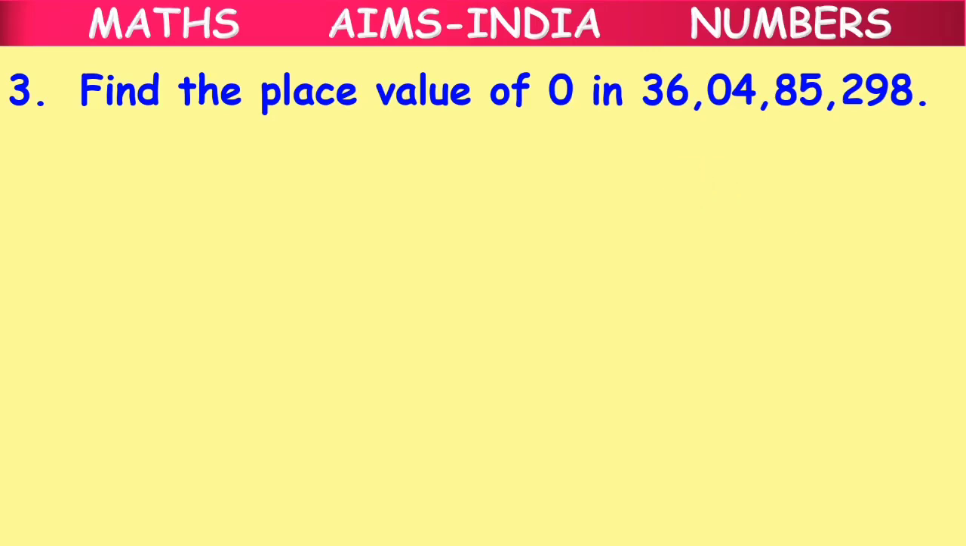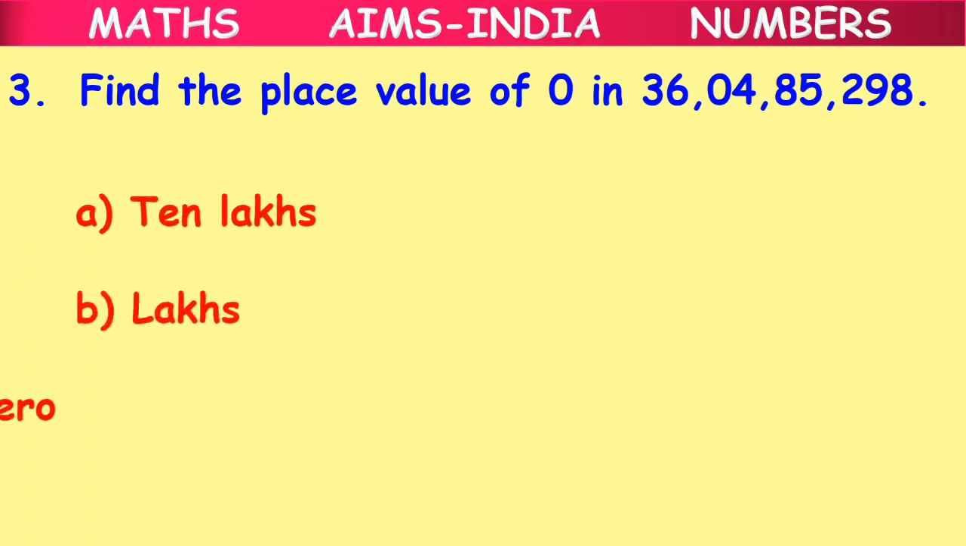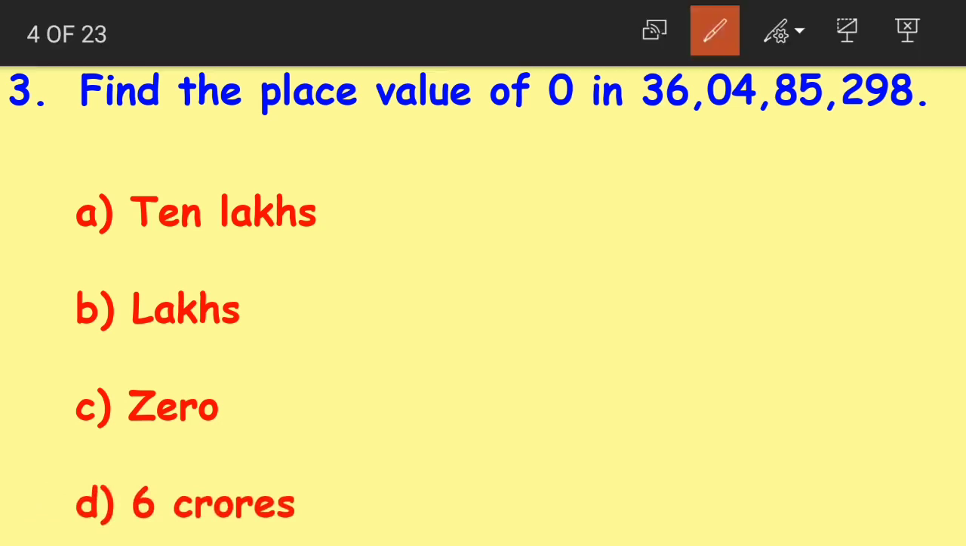Let us look at the options now. Option A, 10 lakhs. Option B, lakhs. Option C, 0. Option D, crores. Now this is a very easy question children. So it can be tricky as well. What happens is when they ask you to find the place value, what do we do? We first write the place values for each number, right? Ones, tens, hundreds, thousands, 10,000s, lakhs, 10 lakhs, crores and 10 crores.